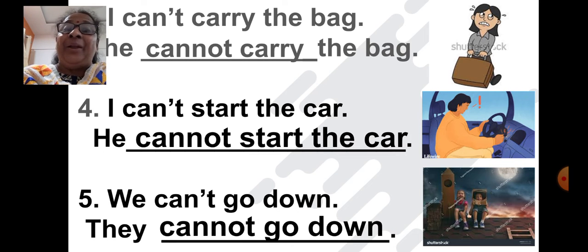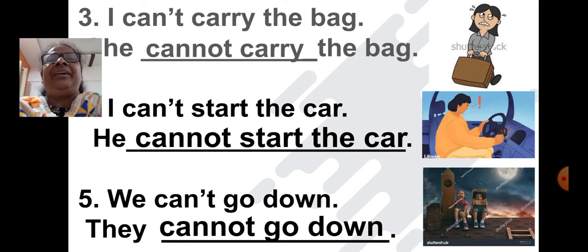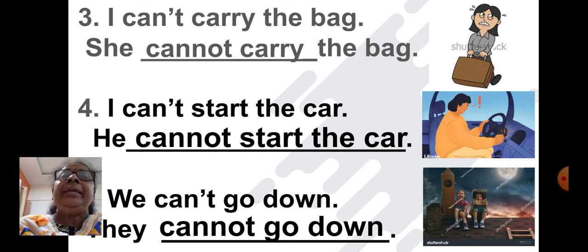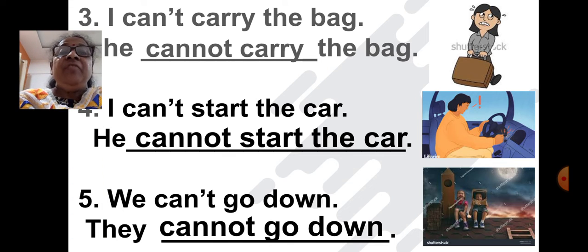They cannot go down. Smart children. Again. I can't carry the bag. She cannot carry the bag. I can't start the car. He cannot start the car. We can't go down. They cannot go down.